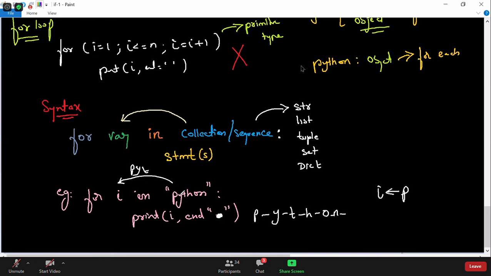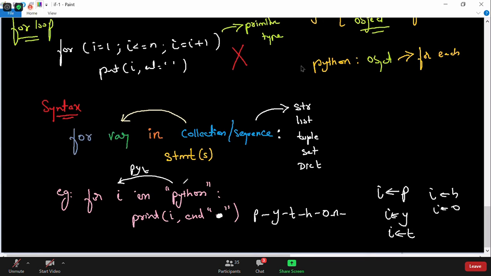To that reference, what they will do is they will pick another value which is Y. So next time I will contain Y, and then it gets printed. Third time, similarly, T gets picked up and T will contain in I and gets printed. And similarly for H, and then O, then N.